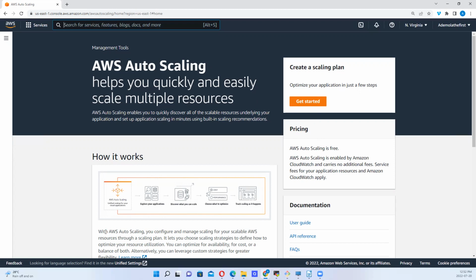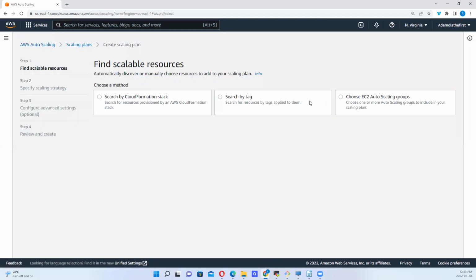So with auto scaling, you can configure and manage scaling for your scalable AWS resources through a scaling plan. So there's need for us to have a scaling plan. So you can optimize for availability, for cost, or a balance of both, right? So now, how does auto scaling work? Okay, let's see how to get started.